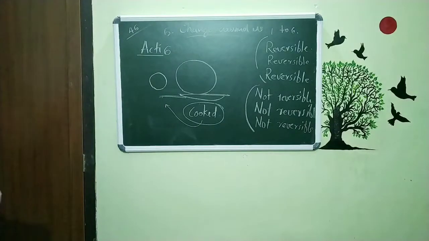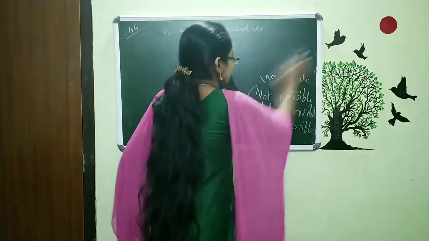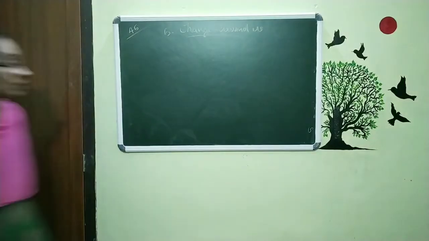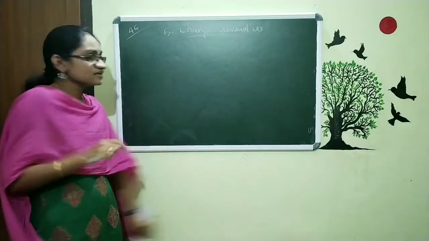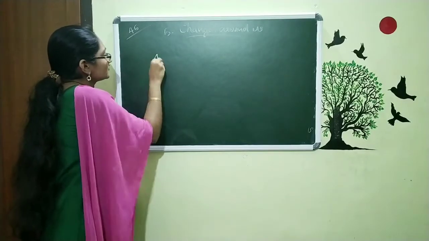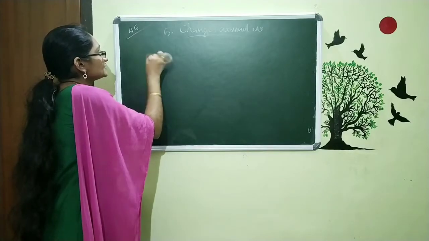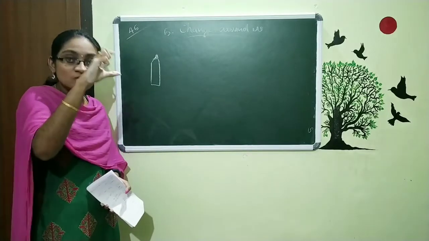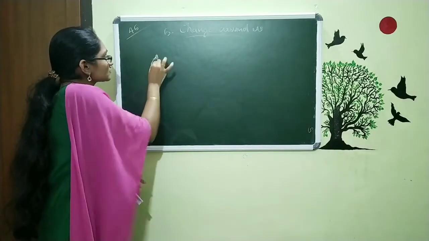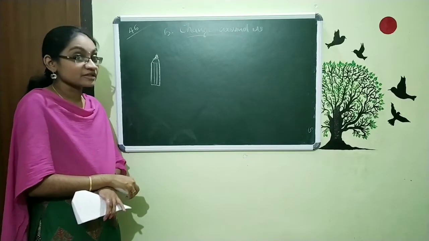And also there are some other examples mentioned in your textbook. That means we use a pencil to write, and we sharpen it. So when we are writing with a pencil, what happens? Our pencil is getting small after the sharpening. So what about the change that occurs here? Is it reversible or not? Obviously it is not reversible.